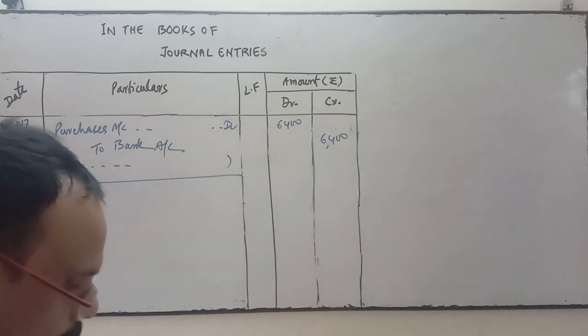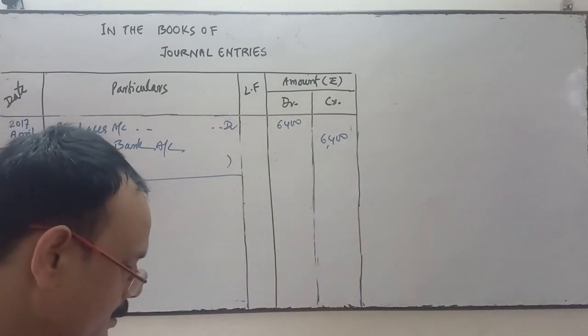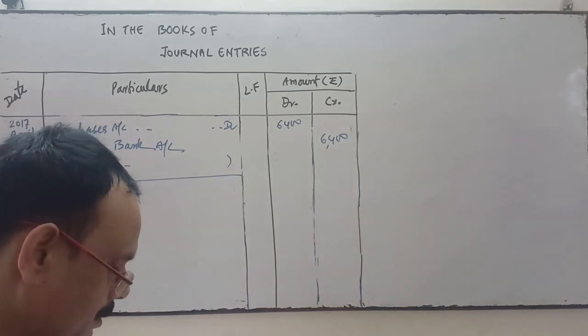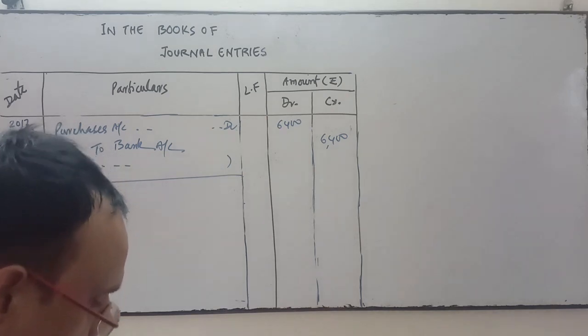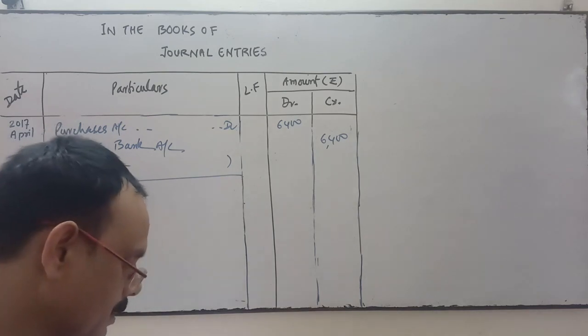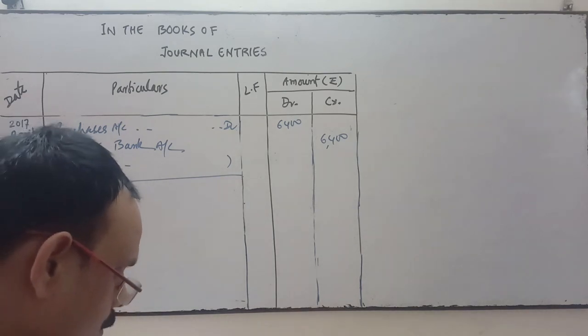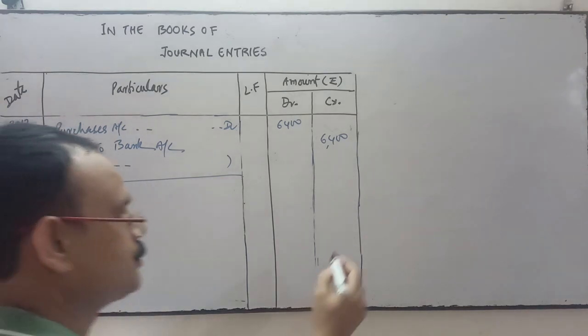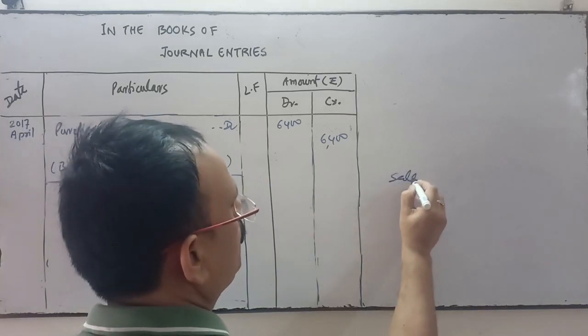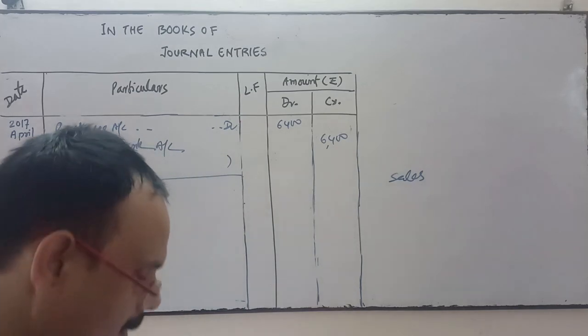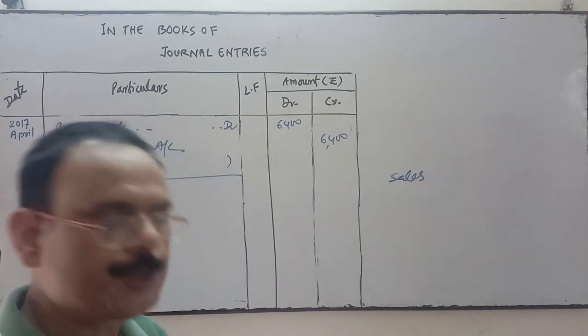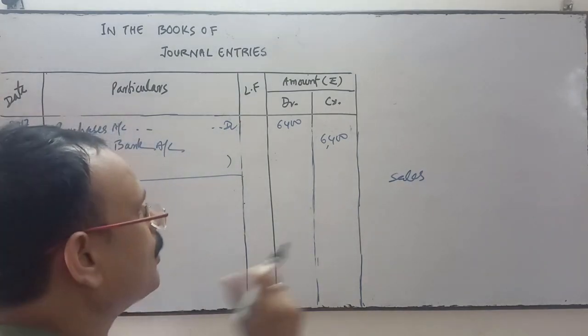Next one is purchased goods from Suresh. Okay, this is done. Next is sold goods and received check. So sold goods, so sales account will open, and received check. And in the next entry you see deposited the above check into bank. It means on that day the check is not deposited.